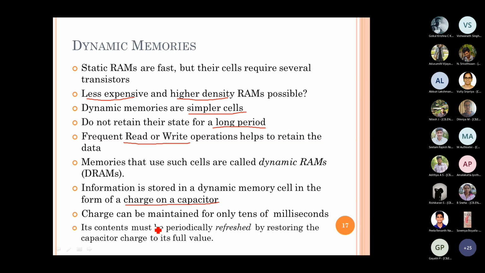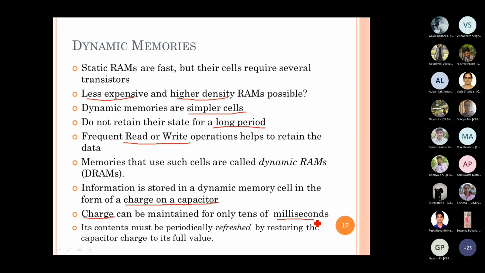And the charge, whatever charge you store, can be retained for some milliseconds, right? So when we use the dynamic memory, depending on how many milliseconds the charge can be maintained, we have to refresh it.